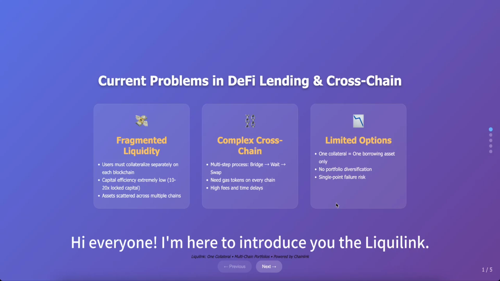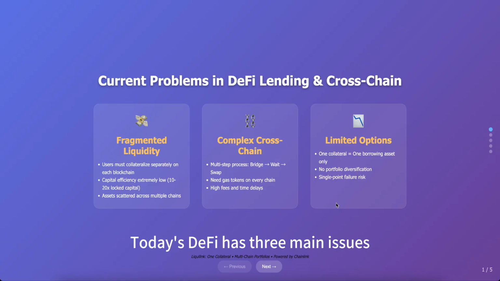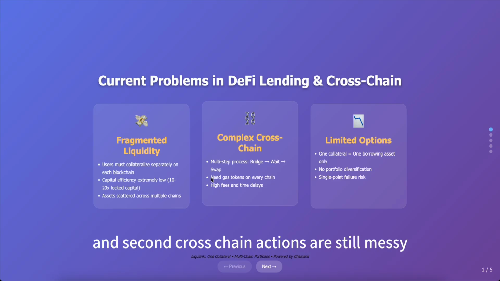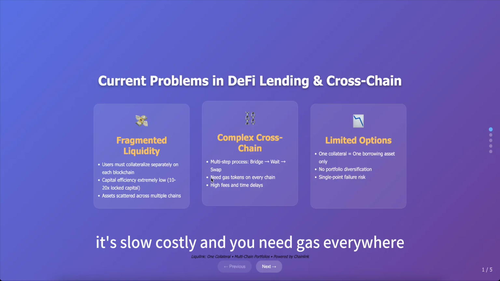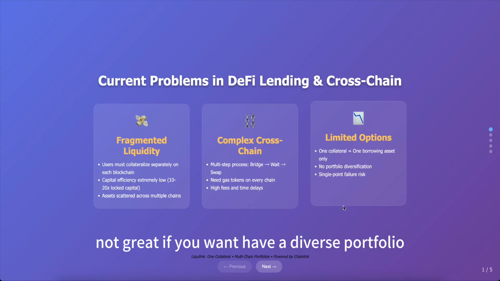Hi everyone, I'm here to introduce you to Liquilink, a cross-chain portfolio lending and bridging protocol. Today's DeFi has three main issues. Liquidity is stuck on separated chains and you have to collateralize each one separately. Second, cross-chain actions are still messy. It's slow, costly, and you need gas everywhere. And even when you borrow, it is just one token per collateral. Not great if you want to have a diverse portfolio.